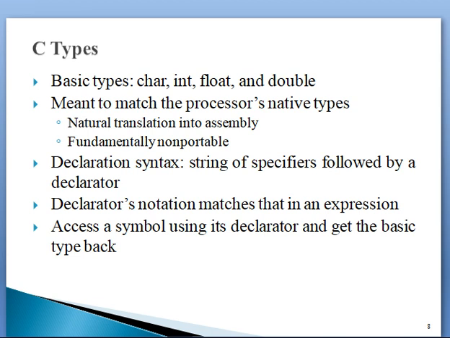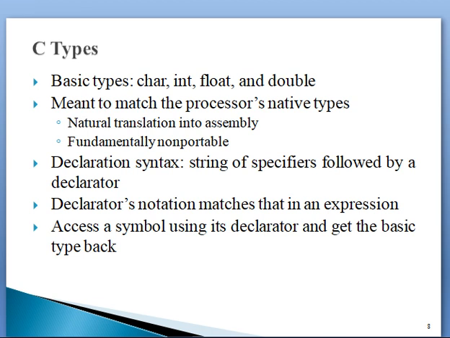So C types, the C types are character. If I want to store a character, an alphabet, I will use the character type. If I want to use a number, I will use integer or float or double. Depending upon that number, I am going to use integer, float or double.